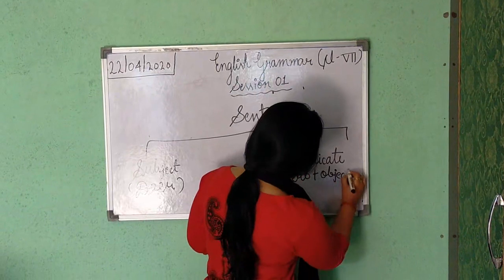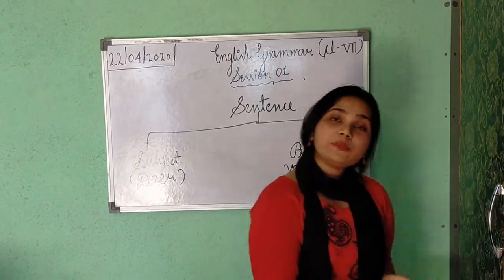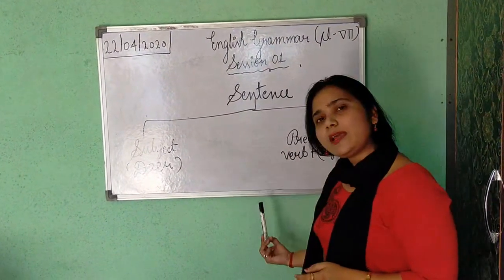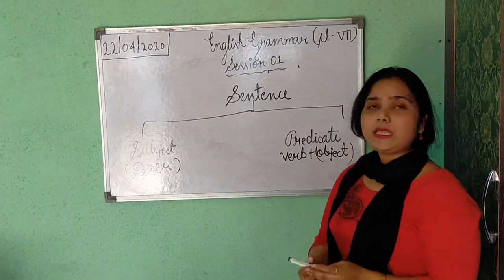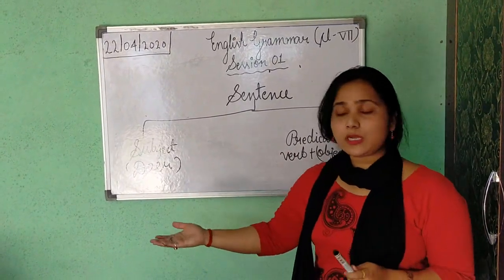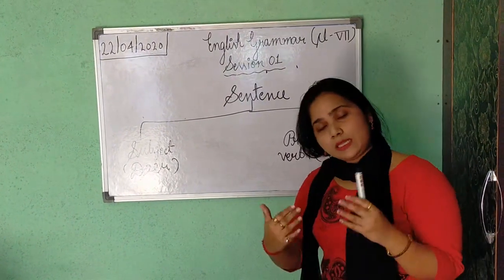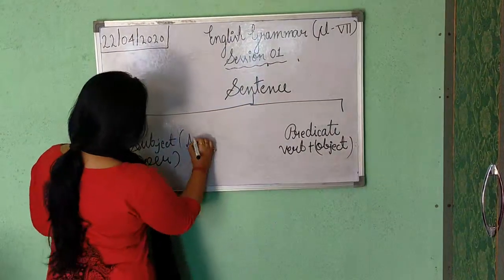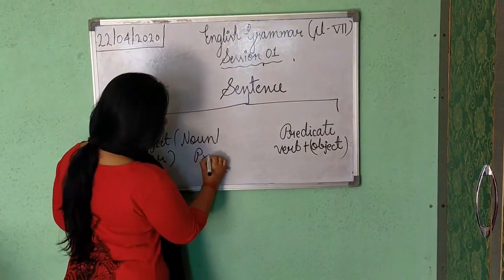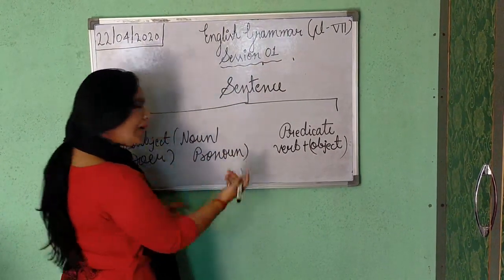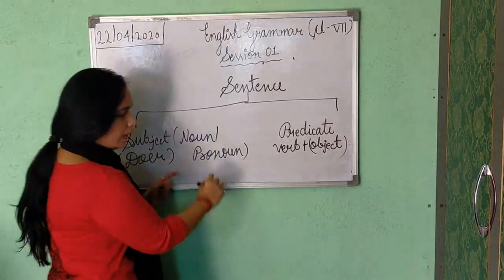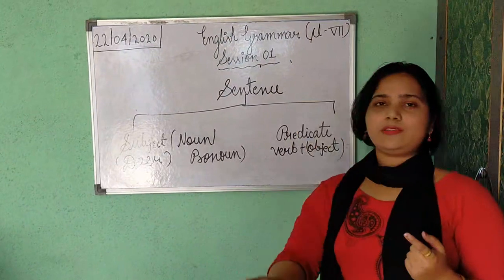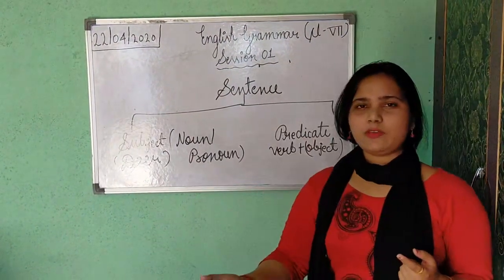Now, doer subject I told, verb I told, now object. What is object? Object is the receiver of the action. Okay. Doer of the action is your subject and receiver of the action is your object. The person who is doing the work in a sentence, that is subject, and the thing or person which is receiving the action, that is called your object. A subject should always be either noun or pronoun. Subject can be your noun or pronoun, or sometimes it can be your infinitive or gerund too. After some days I will tell you what is gerund and what is infinitive in upcoming chapters.